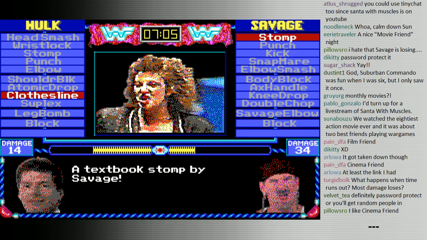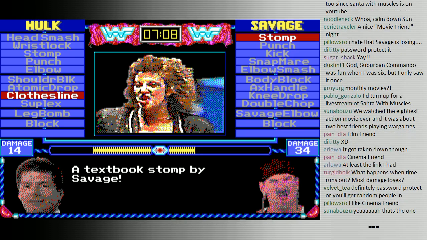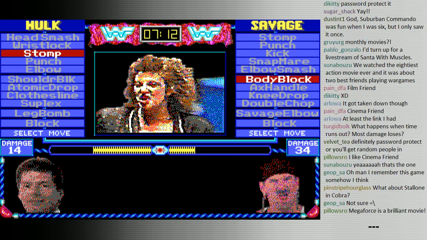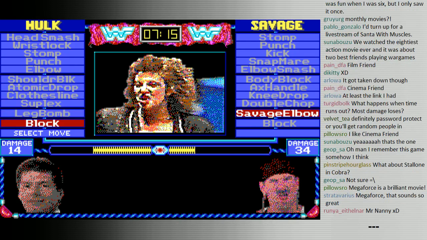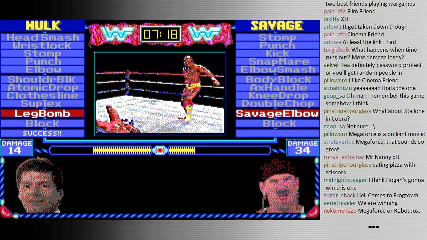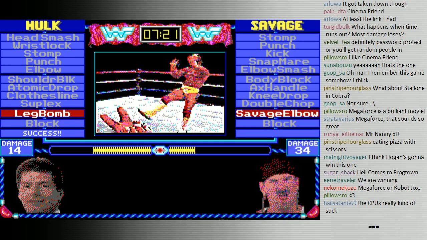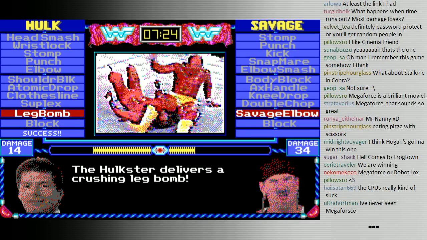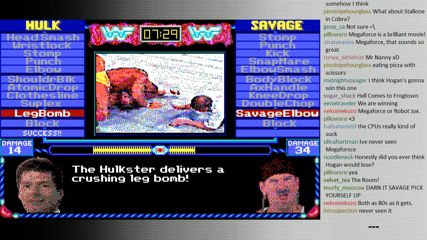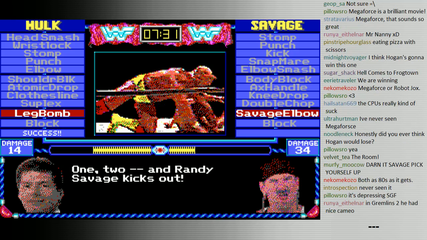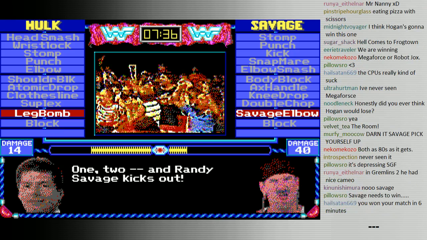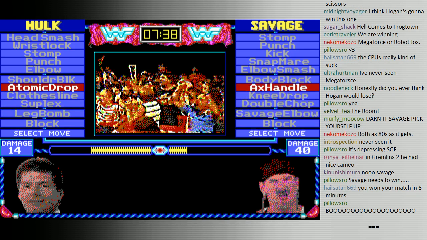And all this talking about movies, I haven't been paying attention to this match. And it looks like, oh man, Hogan is destroying Savage. He has just been laying into him. Look at that damage, 14 against 34. Oh, he's going for the leg drop. Yeah, he landed it. And I think that's going to be it for Savage. 1, 2... What? No, Savage kicked out. Man, the power of Hulkamania really might be weaker than the Madness. The Madness might reign supreme.